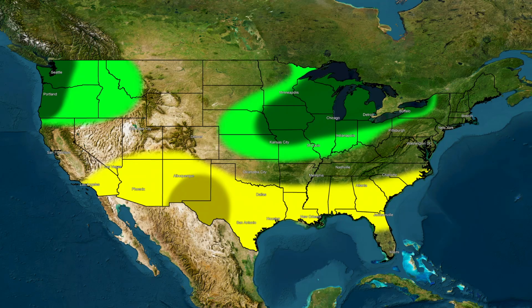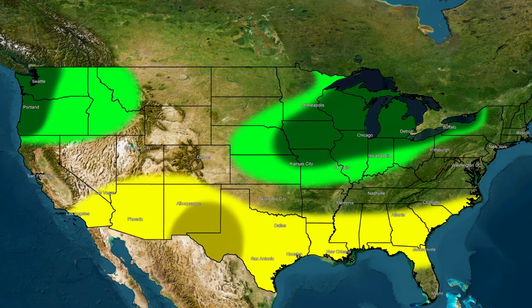All right, now moving on to our next forecast map, we are taking a look at our precipitation anomaly forecast map. And this map is designed to show you whether you're expecting normal, above, or below average conditions precipitation-wise. So first off, I want you to notice these two light green regions.